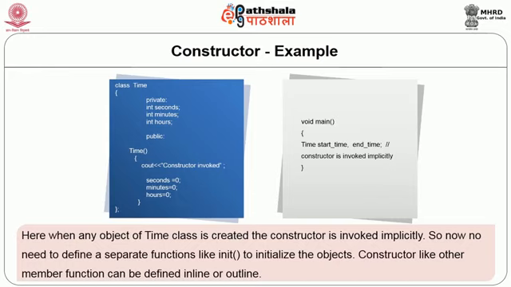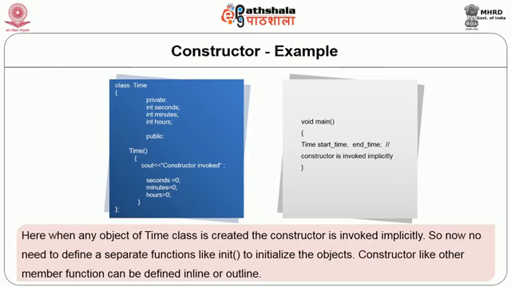The compiler will provide a constructor only when we do not provide one in our class, but once we provide our constructor in the class, the user-defined constructor will be used for the construction of the objects. So, now the start time and end time objects will be created using the constructor that we have defined inside the class, and you would see that there is no need for explicit invocation of any function like init or any other function for that matter.